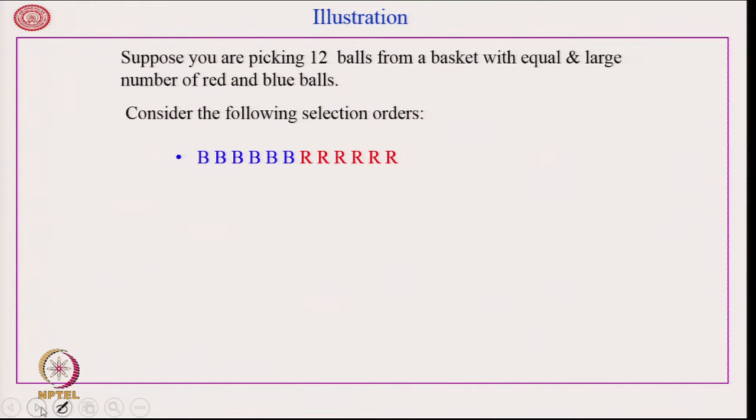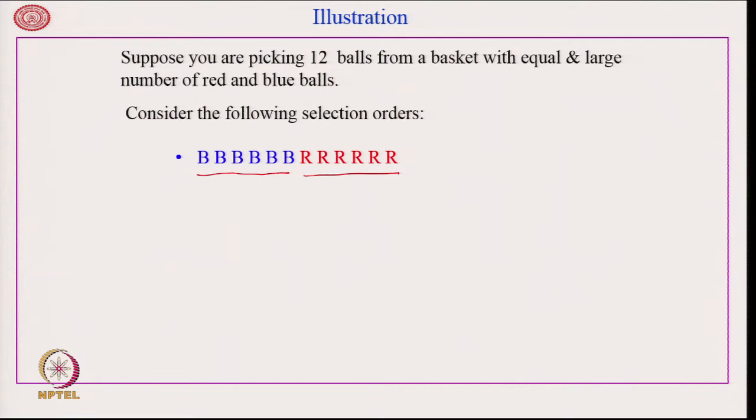Suppose you are taking 12 balls from a basket with a large number of red and blue balls. We have taken 6 red balls and 6 blue balls. Suppose the order of selection is this: first 6 are blue balls and the second set of 6 are red balls.